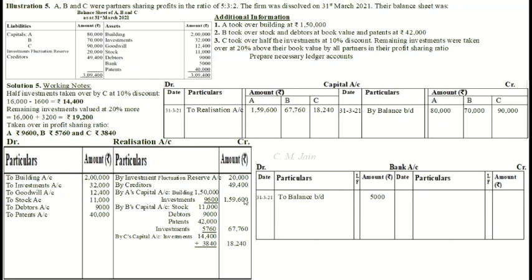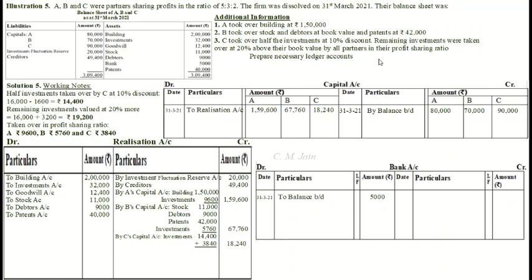A's column 1,59,600, B's column 67,760, and C's column 18,240. Now we have treated all the additional information also.